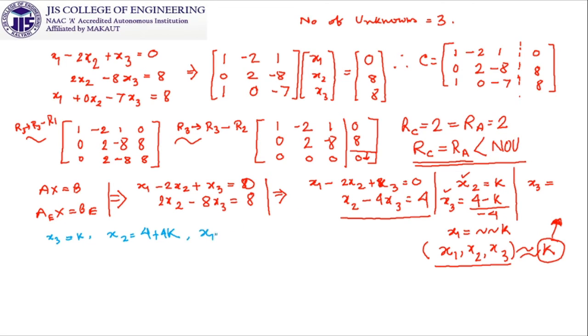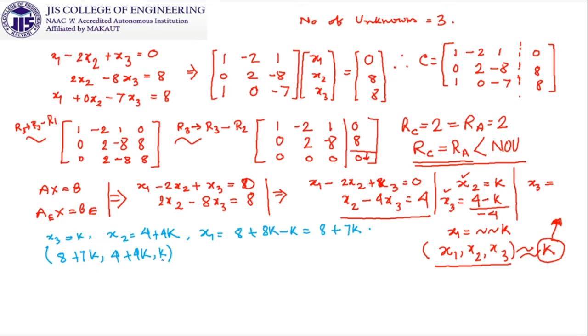And if I substitute it in x1, what we get, x1 is equal to 2x2, that means 8 plus 8k, minus x3, that means minus k, so we get 8 plus 7k. So the solution pattern is 8 plus 7k, comma, x2 is 4 plus 4k, comma, and x3 is k.